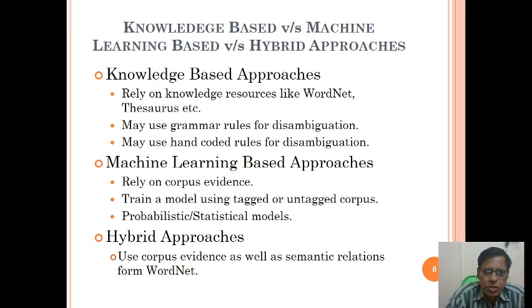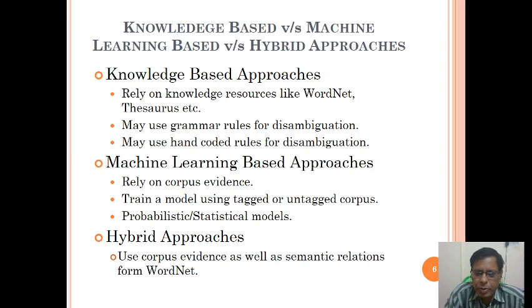Knowledge based approaches rely on knowledge resources like WordNet. We are going to trace the information from the knowledge resources, that is, WordNet or the thesaurus, etc. They may use grammar rules for disambiguation, since a statement should be a grammatical statement, is it not?